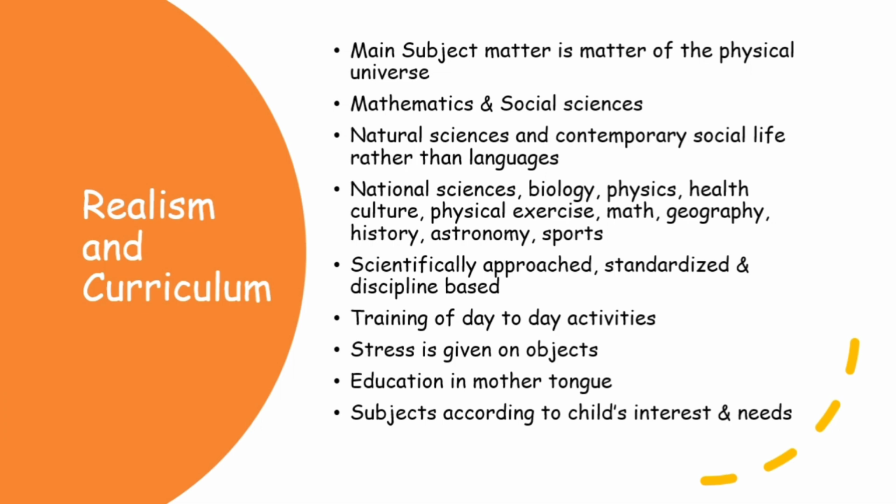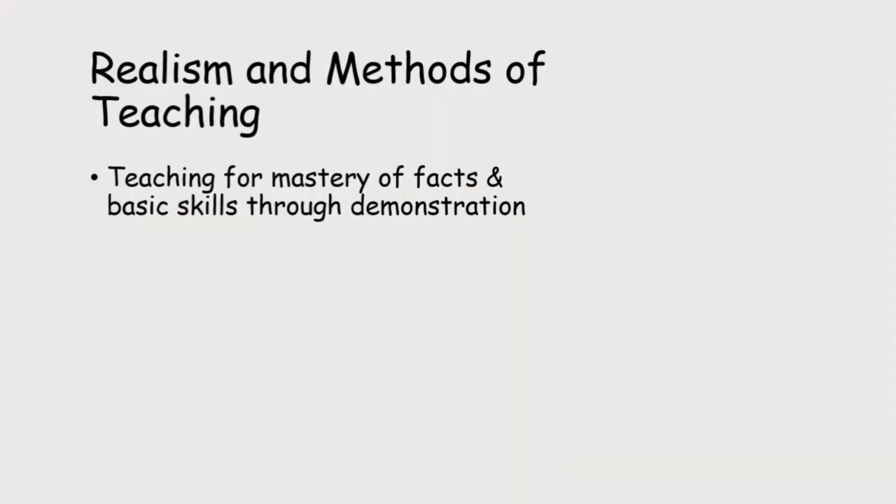Next is realism and methods of teaching. It's been said earlier that real knowledge comes only when the child learns through experience. So, the method of the realists involves teaching for mastery of facts and basic skills through demonstration and by teaching both the materials and their application.